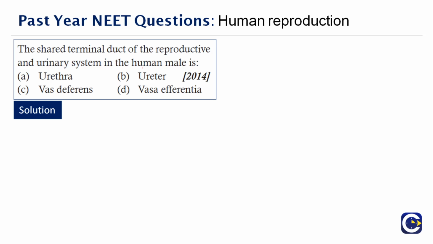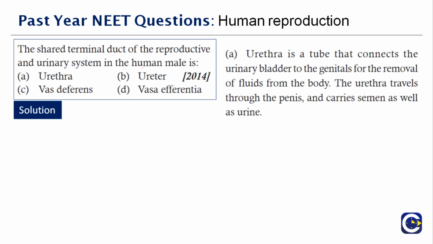So they're asking about the shared terminal duct between the reproductive and urinary system of the human male. The urethra is a tube that connects the urinary bladder to the genitals for the removal of fluids from the body. The urethra travels through the penis and carries semen as well as the urine. So now you understand what connects this pathway. Therefore the right answer is option A.